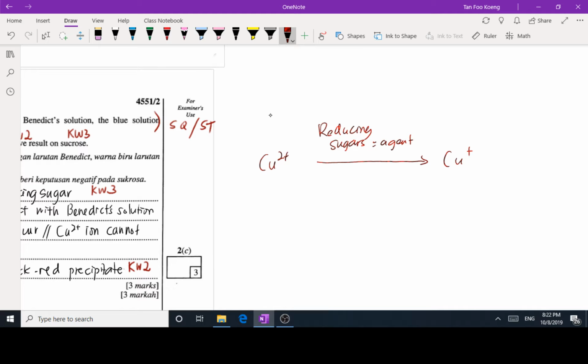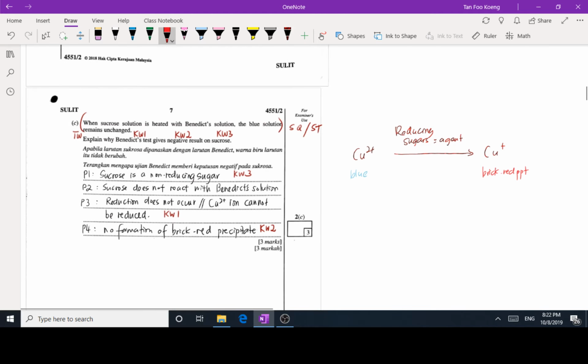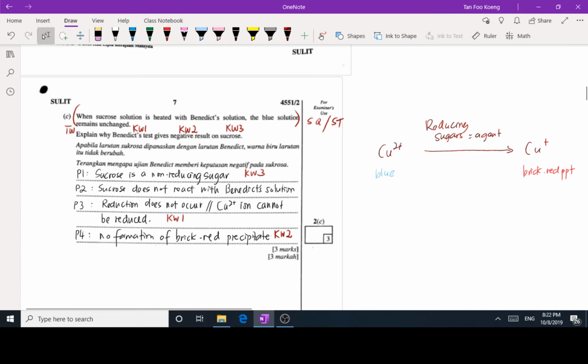That's why the Benedict solution is blue in color. Cu2+ is blue, as we learned in chemistry, like copper sulfate and copper chloride, they are blue in color. And Cu+, the copper oxide, is a brick red precipitate. Can you give me examples of reducing sugars?